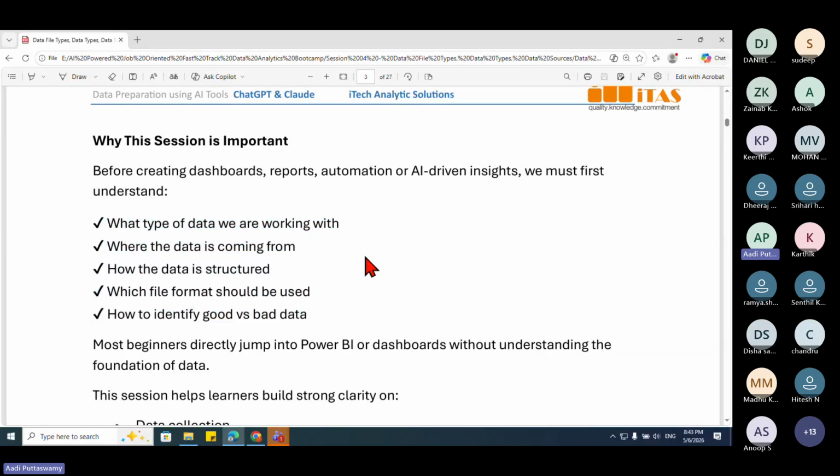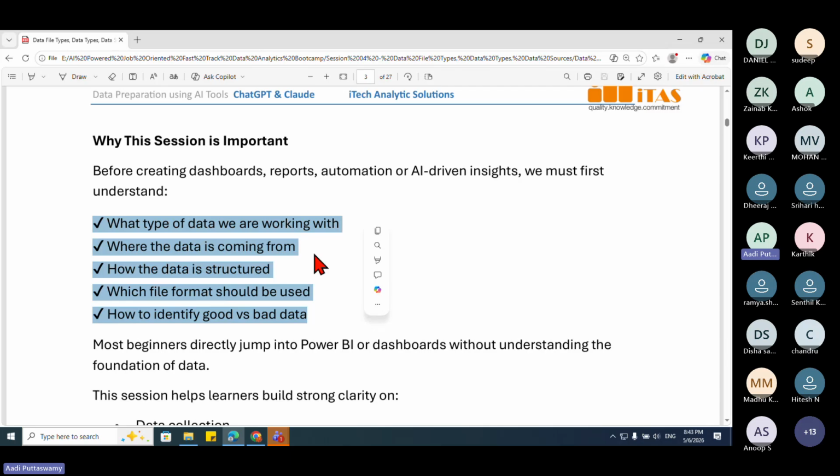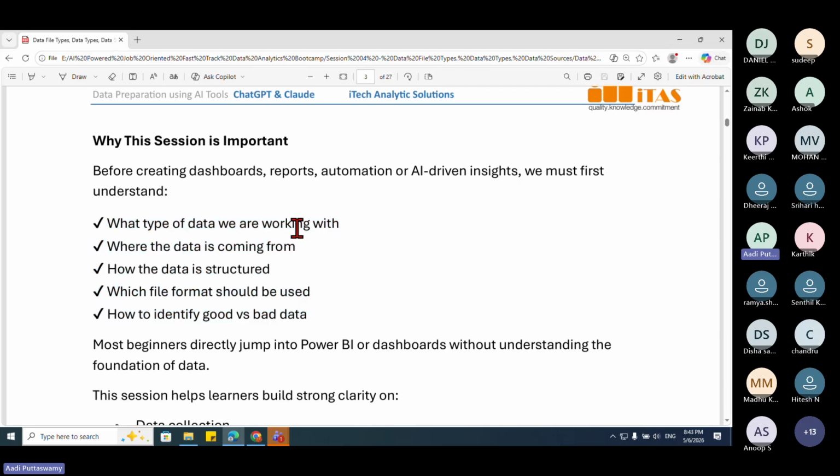We have also seen some topics, that is data cleaning and data preparation, so that will come under this. While doing data cleaning and data preparation, we should also know what kind of data we are working with, and what kind of data source we are getting the data from. So all these things I'll be covering today in this topic.